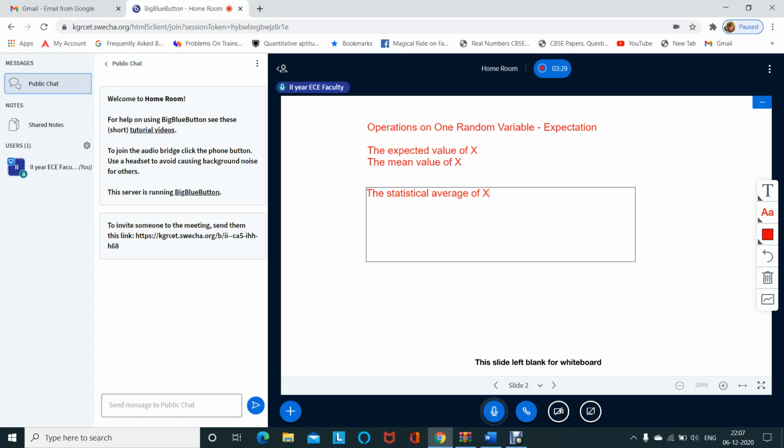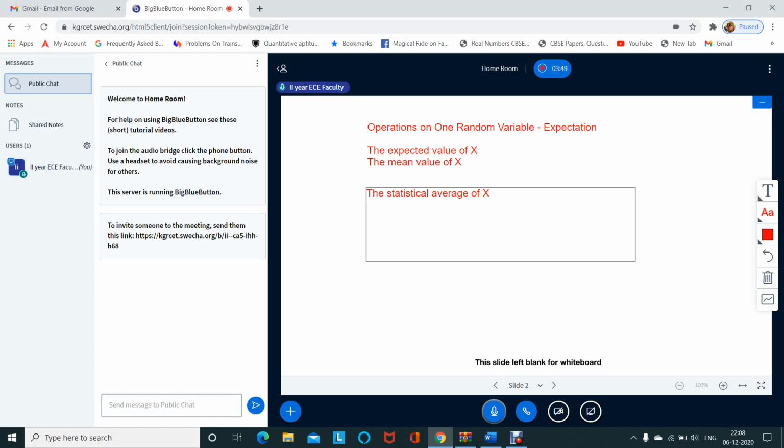This is one type of operation which we do on a single random variable. In short, if we are calculating the mean value, it's called expectation.